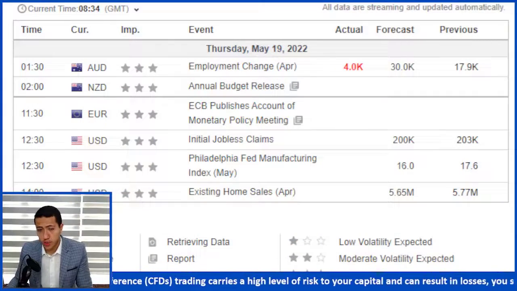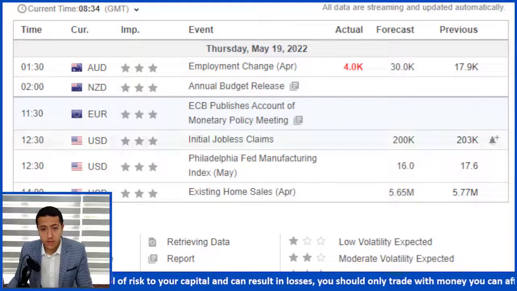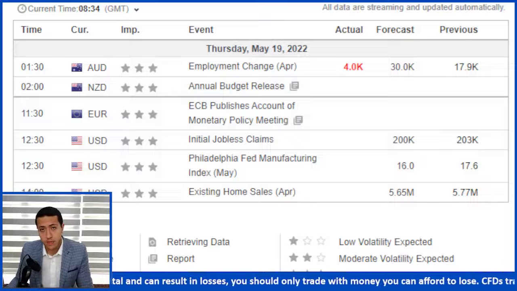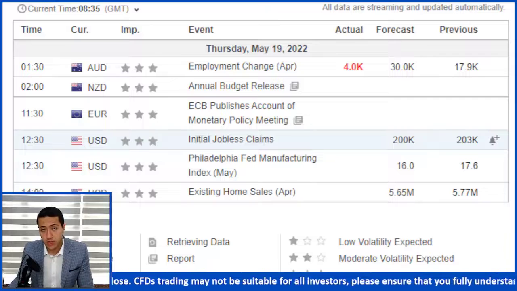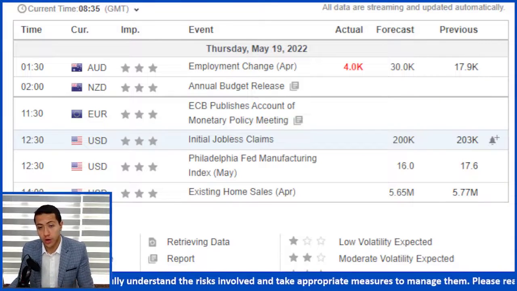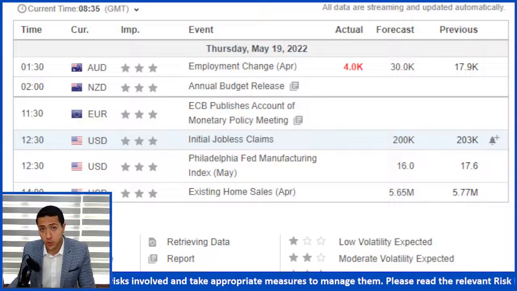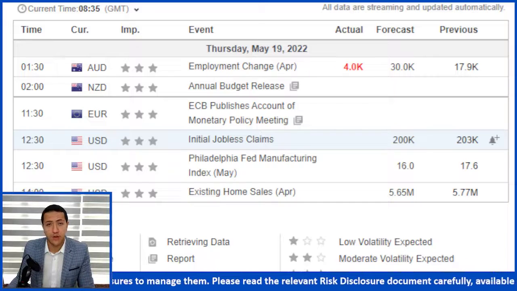Starting as usual with the economic agenda for today, Thursday, the 19th of May. Basically, we have a couple of things to look for. On top of that comes the meeting minutes for the ECB meeting, to be released at 11:30 a.m. GMT time. We also have the initial jobless claims, which is the weekly number. It's not expected to drive any higher volatility than usual unless the numbers are a lot higher or lower than the expectations. The forecast is around 200,000 new claims during the last week, which is just around the same level as the previous week.